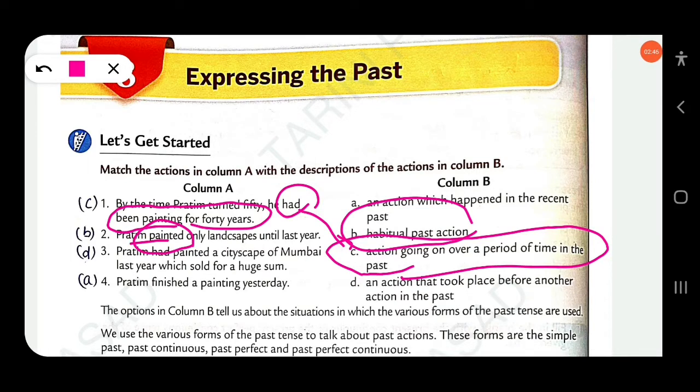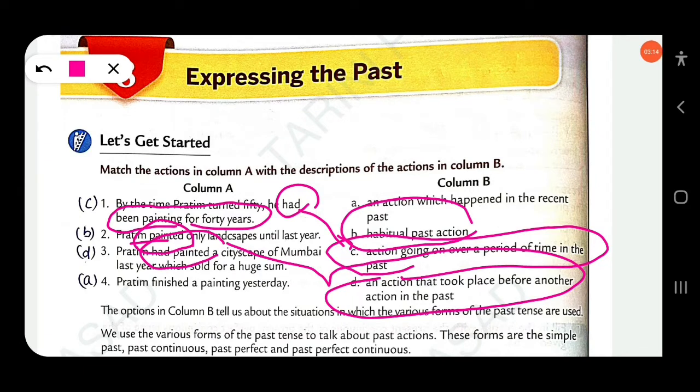The next: Pratim had painted a cityscape of Mumbai last year, which sold for a huge sum. Here the past perfect aspect is used. Had painted is an action that took place before another action in the past. That means there are two actions: one earlier and another later.